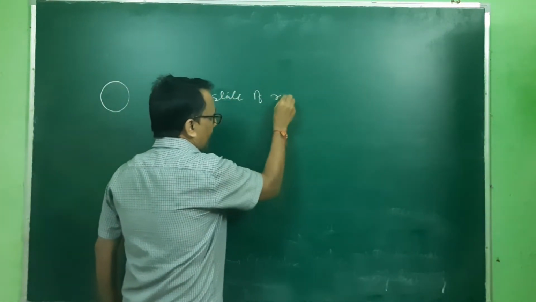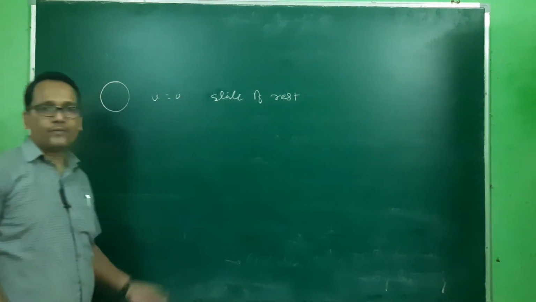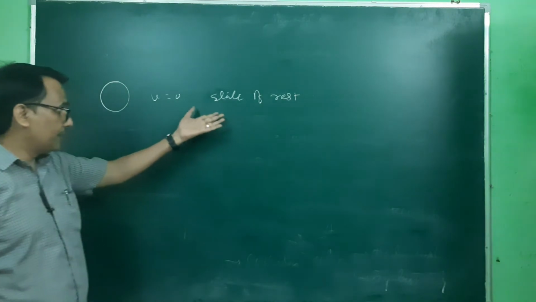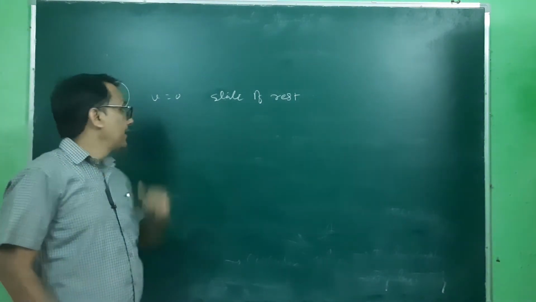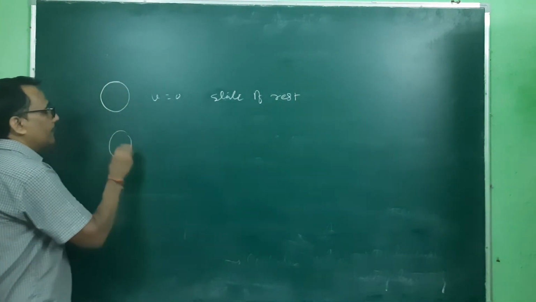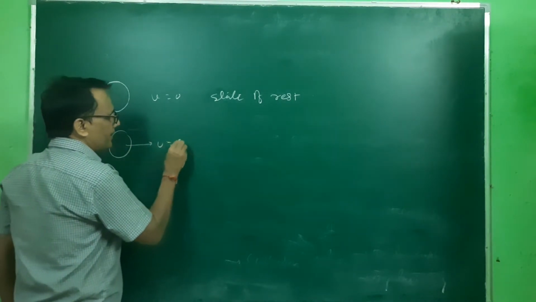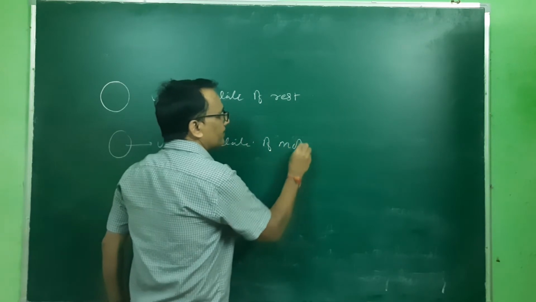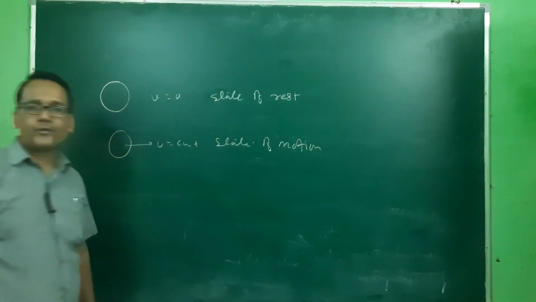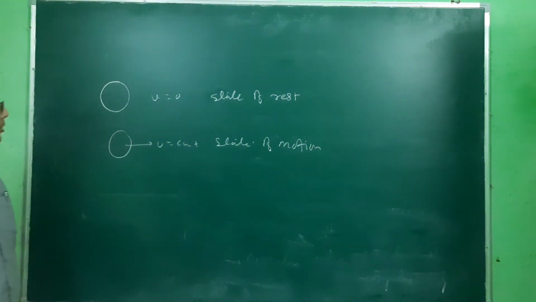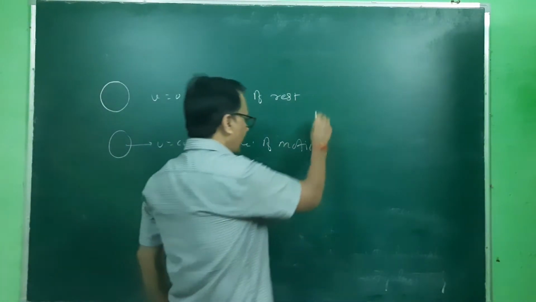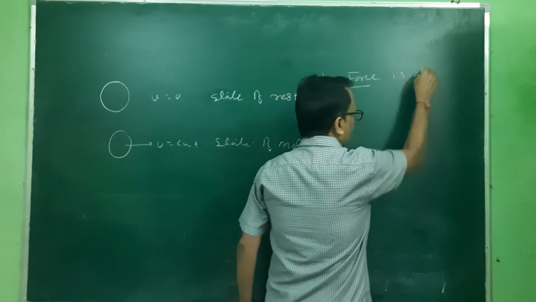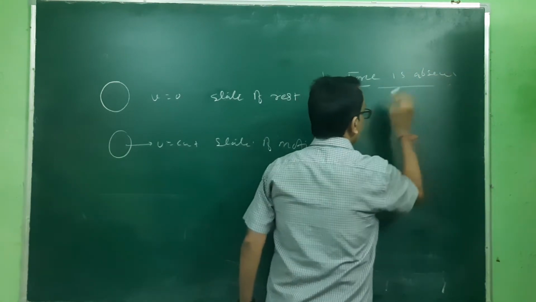At that time, objects were classified in terms of position and motion. So this is the object which is in the state of rest. And if this object is moving with constant velocity, then this is the state of motion. If one factor, which is known as force, is absent, there is no force.